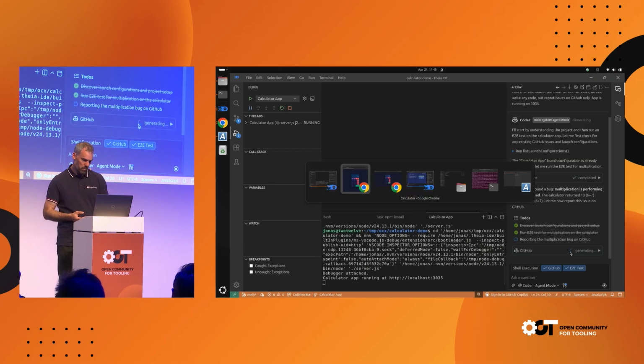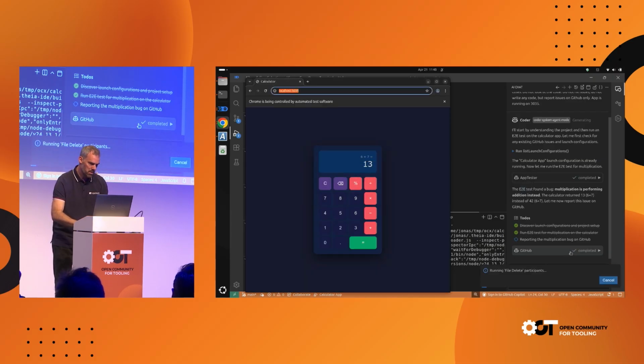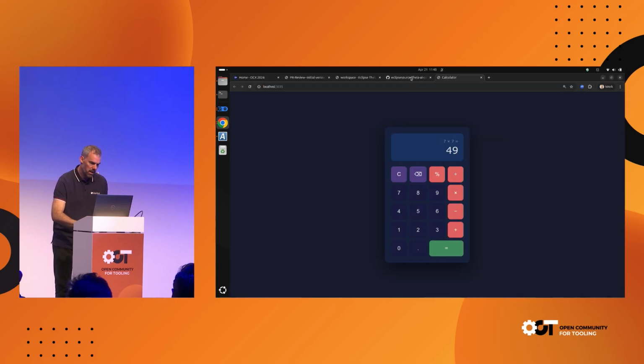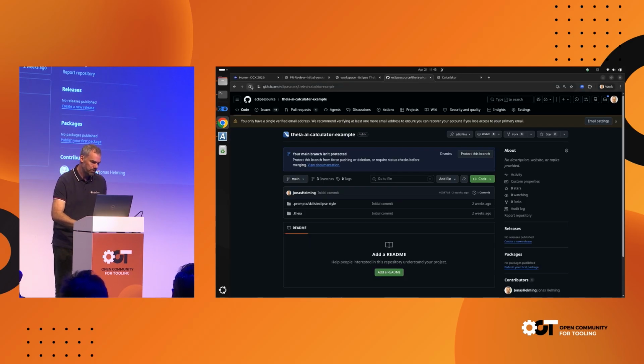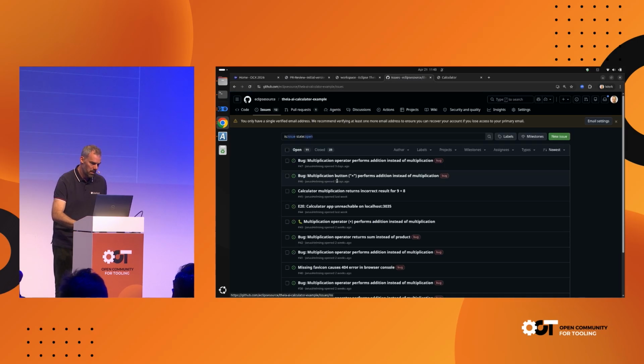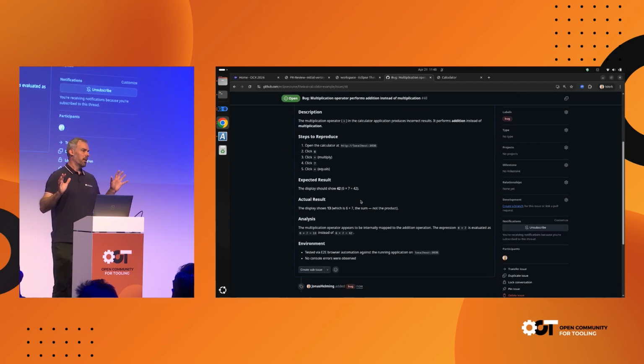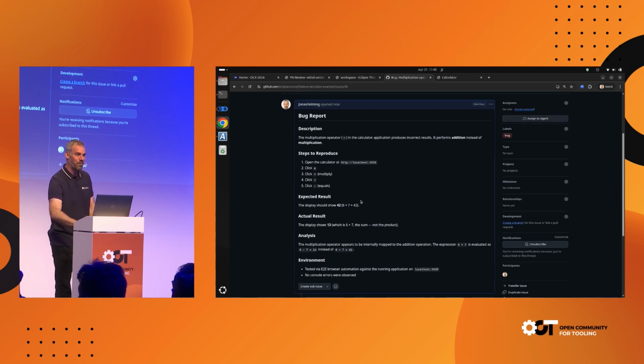I will already switch over here to my browser. That's the wrong one. This one. And here we have the GitHub repository. Let's see. Yeah, that looks good. And here we can see that was opened just now. And it describes perfectly, and I bet no human would ever describe this so perfectly. So it's very good steps to reproduce.